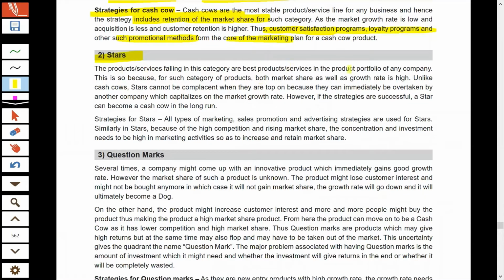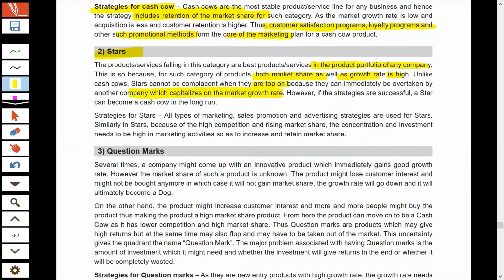Stars. Stars are those products in your portfolio which require a huge amount of investment because they are in a market which is growing, and also your market share is high. And so you cannot just leave it. You have to invest a huge amount of capital in order to take maximum benefit of the huge market growth rate.